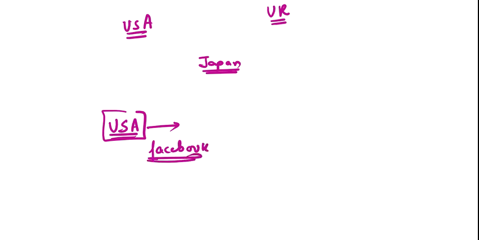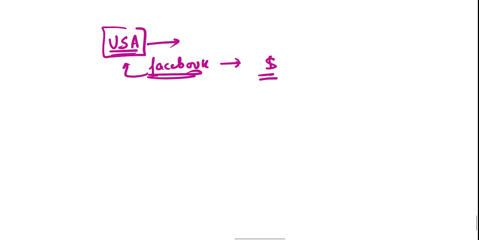Now I am just taking an example, say the USA. Suppose there is one company, Facebook, issuing a bond. They are already registered in the USA and the bond is denominated in US dollars, meaning the currency in which the bond is issued is the US dollar. This bond is known as a domestic bond.